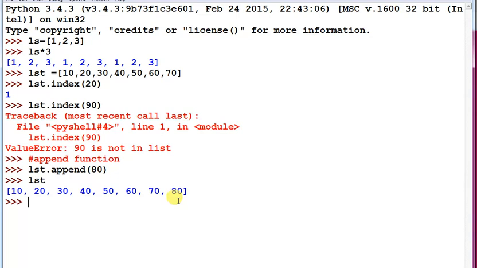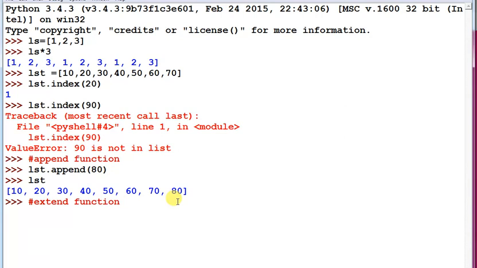Next function is the extend function. This function also adds values to the list at the end, but append is used only to add one value, and if you want to add more than one value in the form of a list, we have to use the extend function.